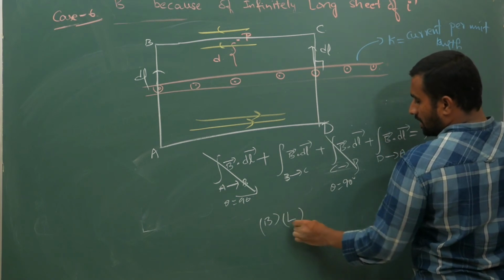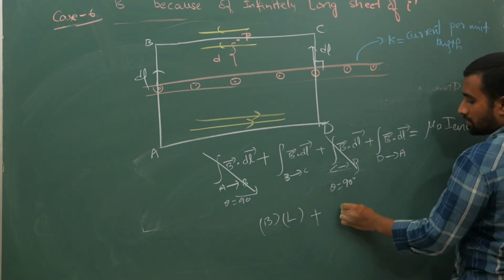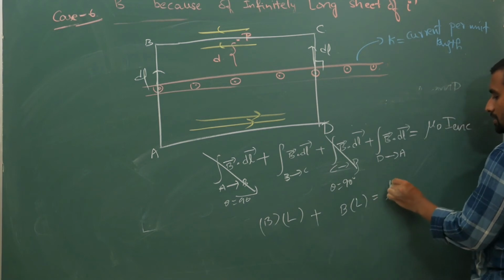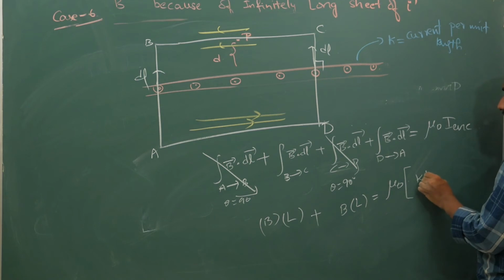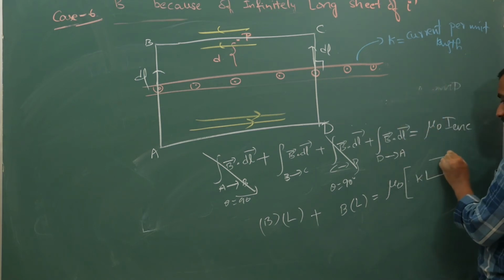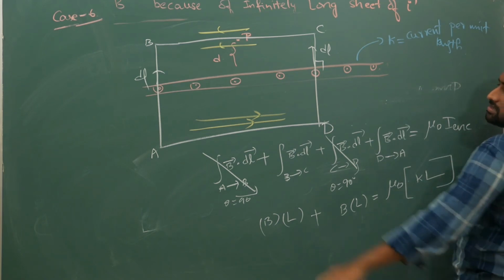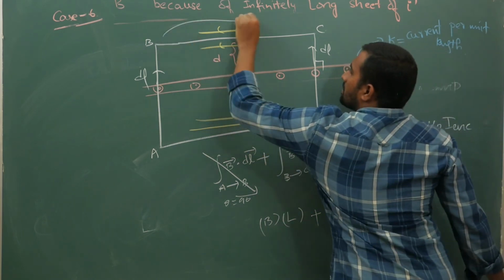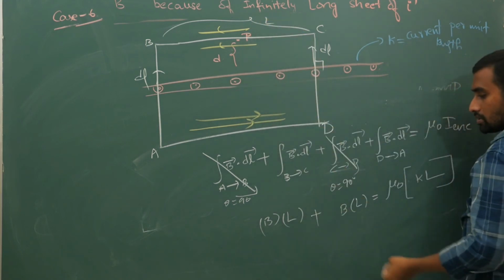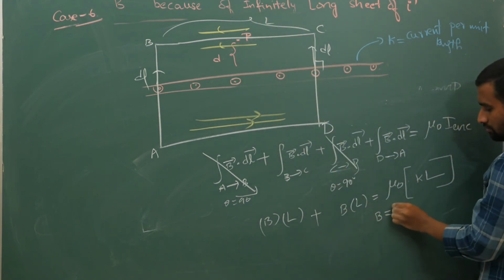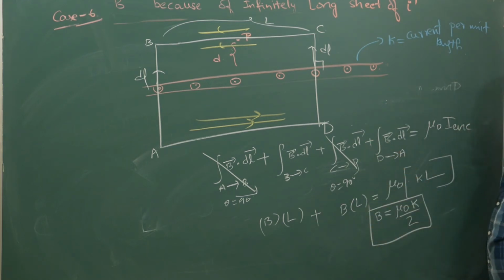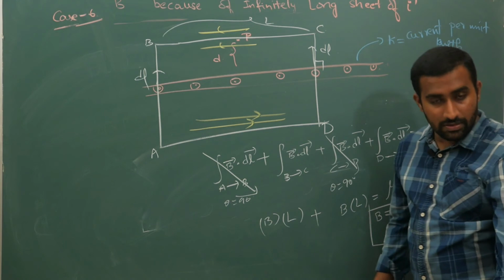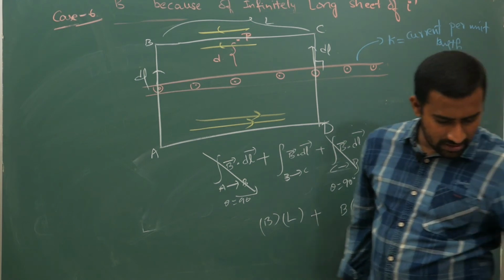So B times L plus, from d to a also, B times L, is equal to mu naught times I enclosed, which is K, current per unit length, times L, because this length I am taking to be some L. So that will give you B equal to mu naught K by 2. So that is your magnetic field because of an infinite sheet.